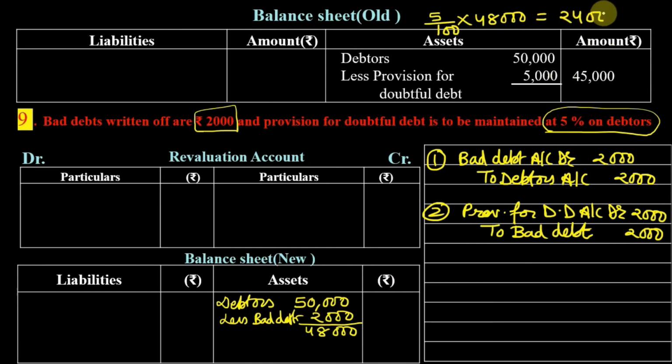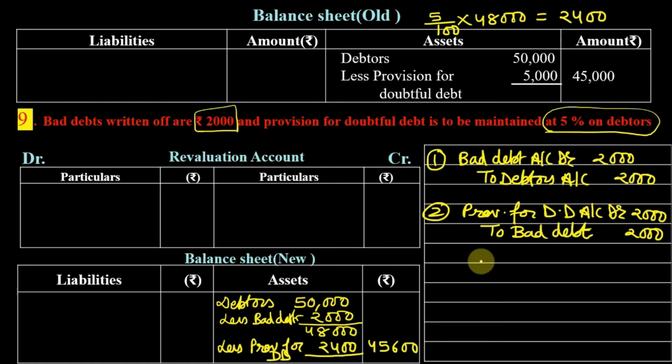2,400. So the new provision, which is deducted from debtors, is 2,400, and what we are going to write outside is 45,600.